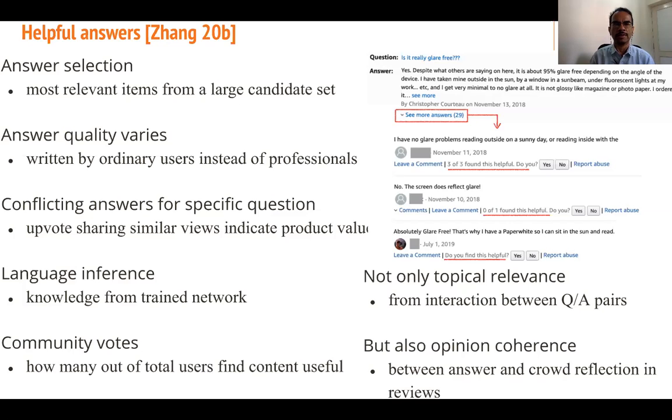How do you find which answers are more helpful? Most relevant items from a large candidate set. Answer quality varies, written by ordinary users instead of professionals. Conflicting answers for a specific question. Upward sharing, similar views indicate product value. Language inference, knowledge from a trained network. Community votes, how many out of total users find content useful. So not only is the topic relevant, but the interaction between QA pairs is important, and also opinion coherence between answer and crowd reflection in reviews.